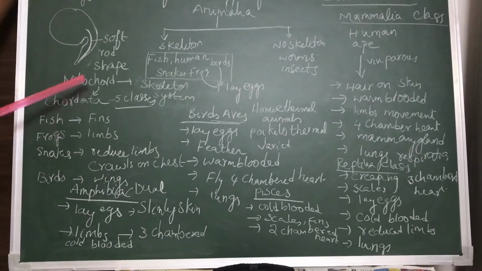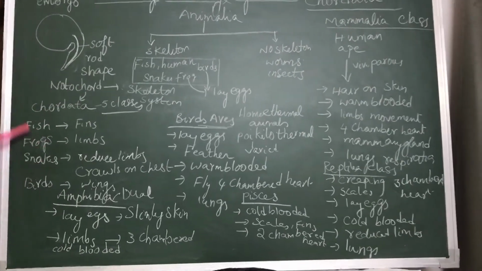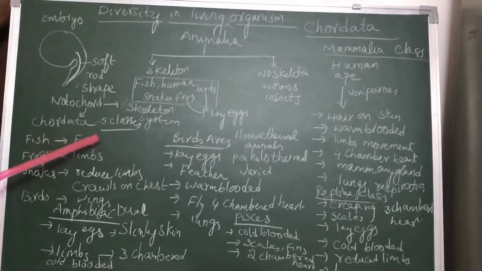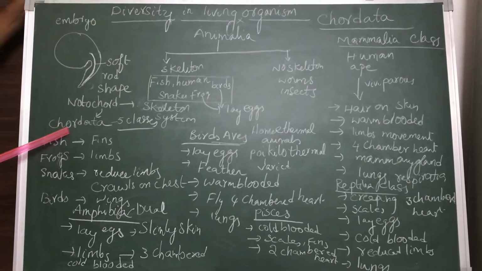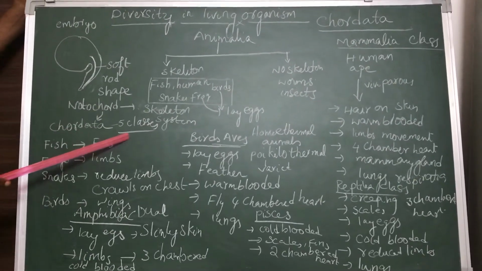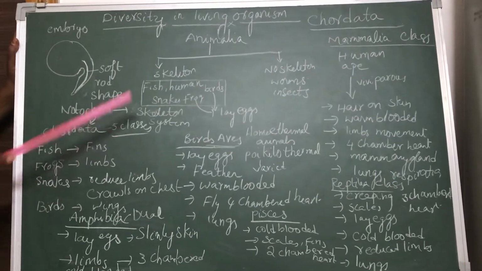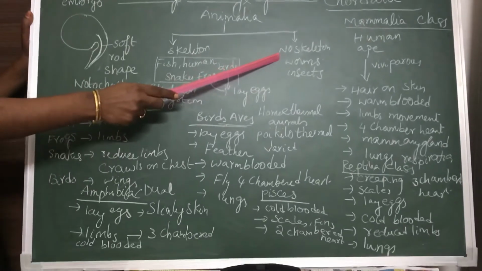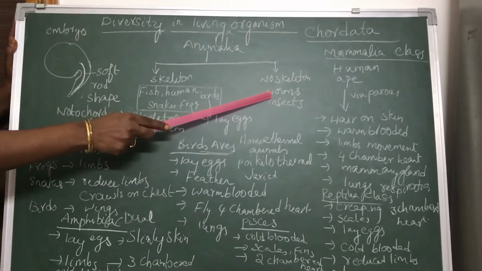Even though fish, frogs, snakes and birds all possess notochords, there are certain differences among them. Based on these differences, Chordata is divided into 5 classes. This Chordata is also called vertebrata, and the organisms without a skeleton are called invertebrates.